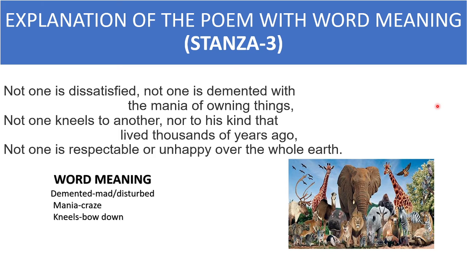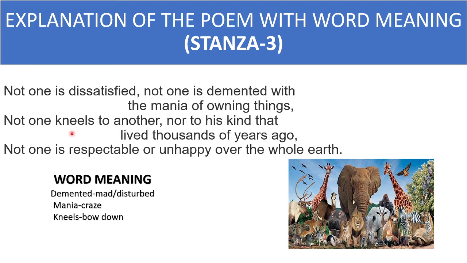That means animals are not mad. There is no madness in animals for the possession of material things. But human beings are very much mad. They are in a mania. Mania means craze. They are crazy to own things, to possess things, to attain material things. This is the meaning of this line.